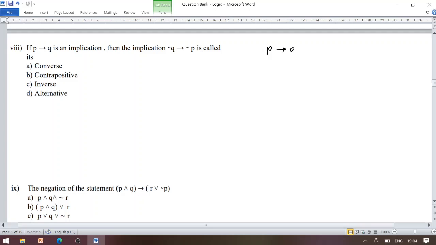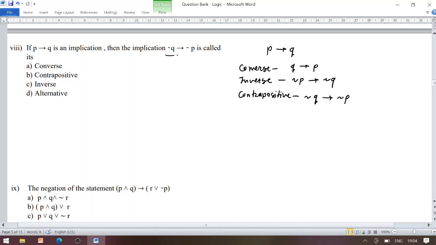Once we have the statement P conditional Q, the converse becomes Q conditional P, the inverse becomes negation P conditional negation Q, and the contrapositive is negation Q conditional negation P. So we have option B as the contrapositive.